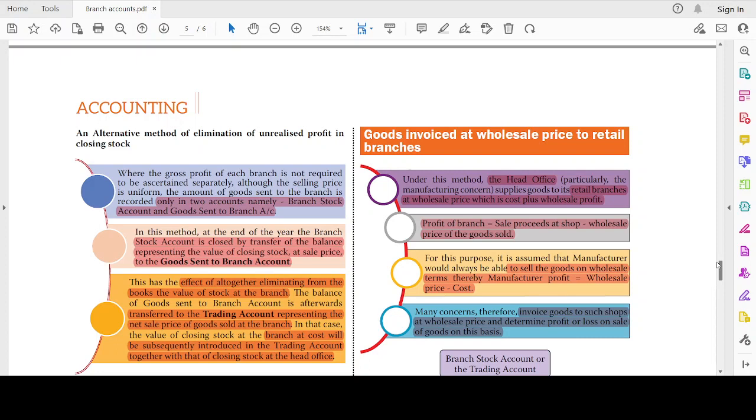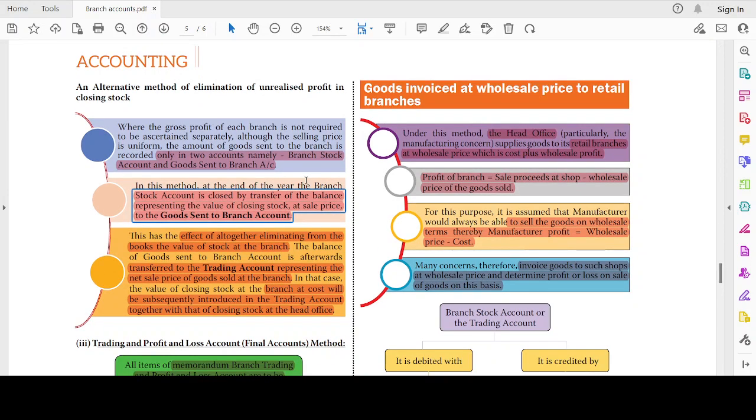We also have the other alternative, which states that where the gross profit of each branch is not required to be ascertained separately, although selling price is uniform, the amount of goods entered to the branch is recorded only in two accounts, namely branch stock account and goods sent to branch account. In this method, at the end of the year, the branch stock account is closed by transfer of the balance representing the value of closing stock at sale price to goods sent to branch account.